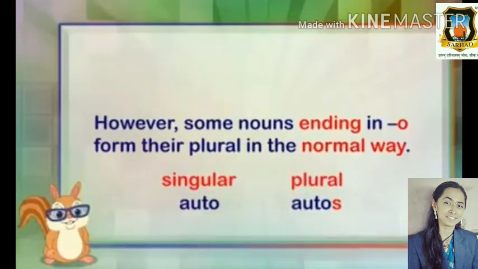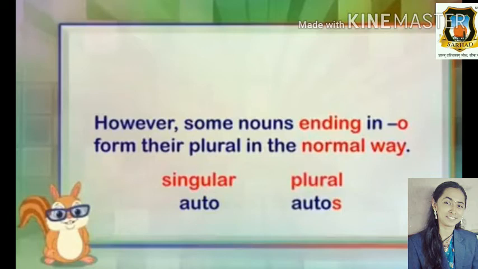However, some nouns ending in O form their plural in the normal way. We have seen some words that end with O. We added es to words like tomato, tomatoes, mango, mangoes, potato, potatoes. So in these words we have added es. It is a rule that for words ending with the alphabet O, we can add es to make the plural noun. But there are some words ending with the alphabet O to which we cannot add es.